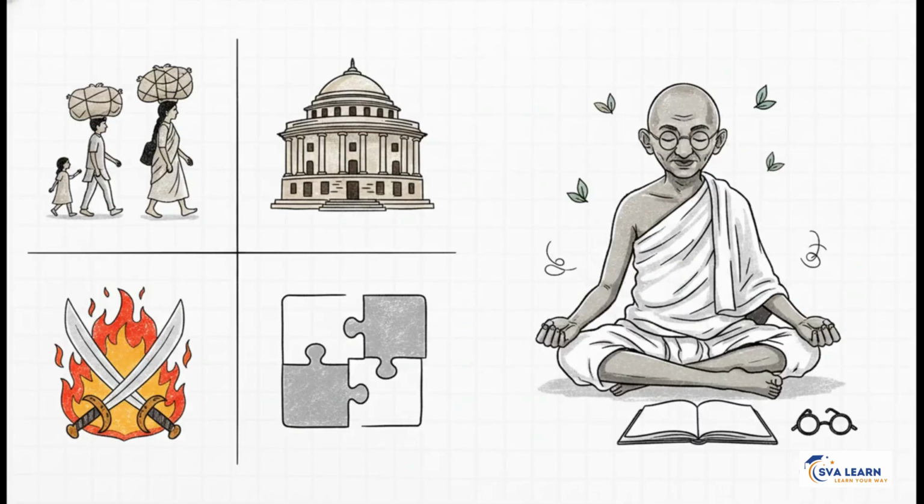Okay, listen up, because examiners absolutely love this as a 2-mark question. When they ask about the major problems India faced right after independence, I want you to immediately write this mnemonic in the margin of your paper: RRGI. That stands for refugees, riots, government formation, and integration. Simple, right? The communal riots were actually so explosive that Mahatma Gandhi literally went to Calcutta, fasted, and read the Bhagavad Gita just to pray for people to let go of their violent passions and establish peace.